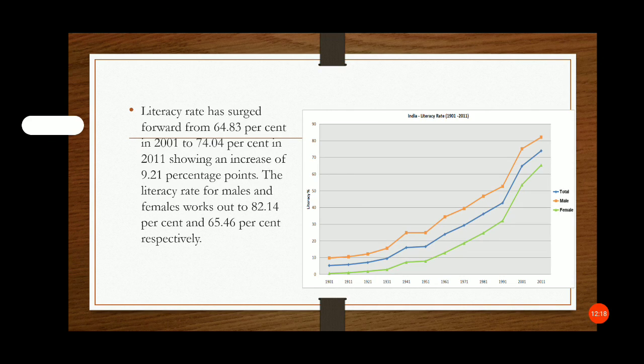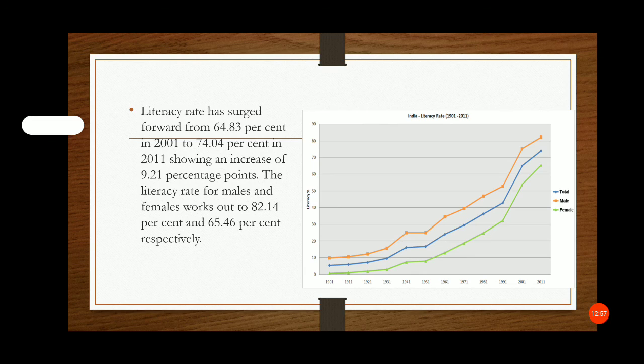Literacy rate has surged forward from 64.83% in 2001 to 74.04% in 2011, showing an increase of 9.21 percentage points. The literacy rates for male and female work out to 82.14% and 65.46% respectively.